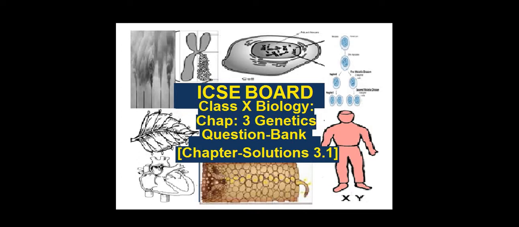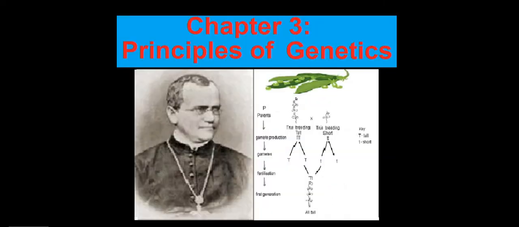We are with chapter 3 and we are going to solve questions from the question bank that is given at the end of the chapter with the name chapter solutions 3.1. The name of our chapter is Principles of Genetics. So let us start solving the question answers which are at the back of the chapter as a question bank.